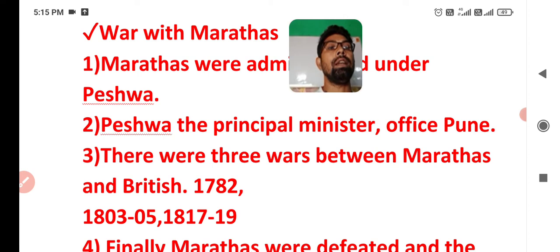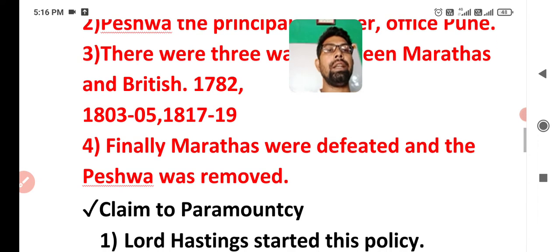So to enhance the area under the Britishers, they fought wars with the Marathas also. There were three major wars between the Marathas and the Britishers, in 1782, 1803 to 1805, and 1817 to 1819. Finally, the Marathas were defeated, the Peshwa was removed, and the British controlled the area of the Marathas.